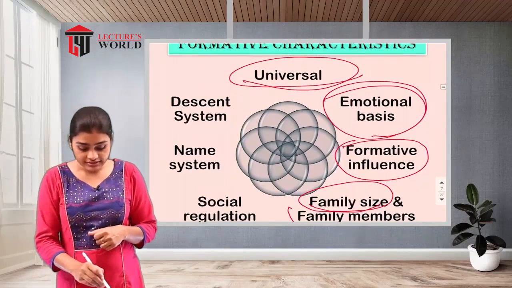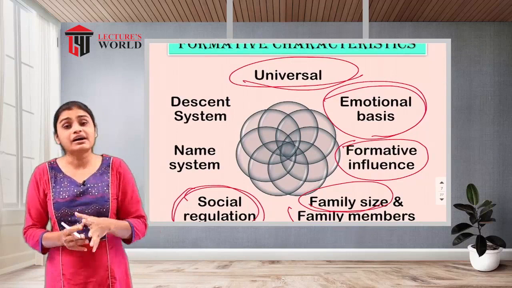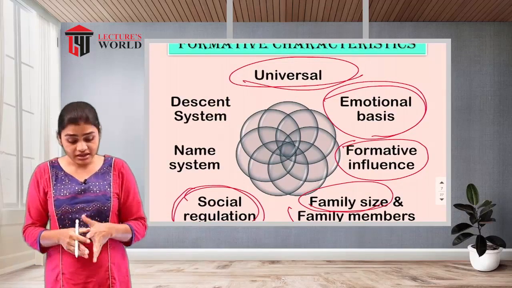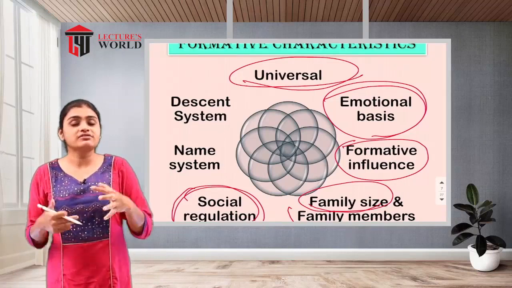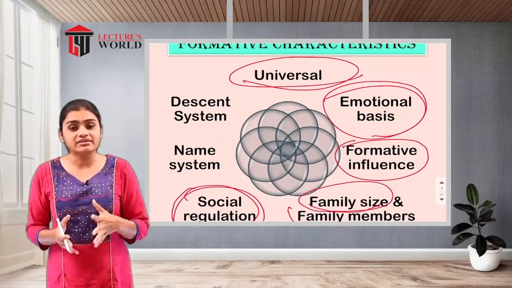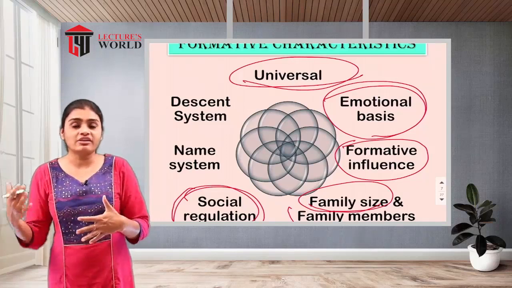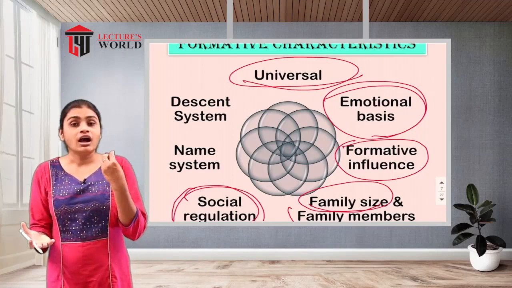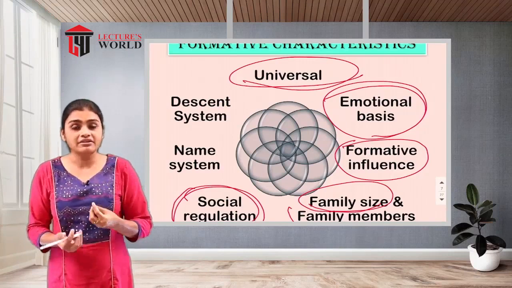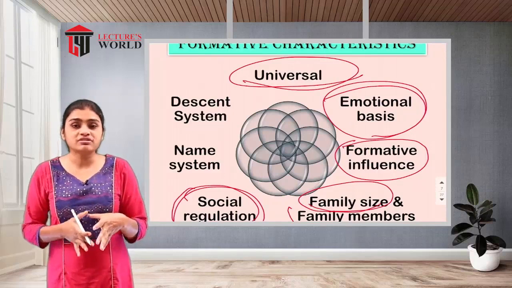Then the next is social regulations. So that is another characteristic of family. The family leads to social regulations, because to run a family there will be discipline, and that discipline will lead to social regulations: how to talk with each other, how to behave, what good manners are. All these things will be taught to them. So the social regulations will be there.